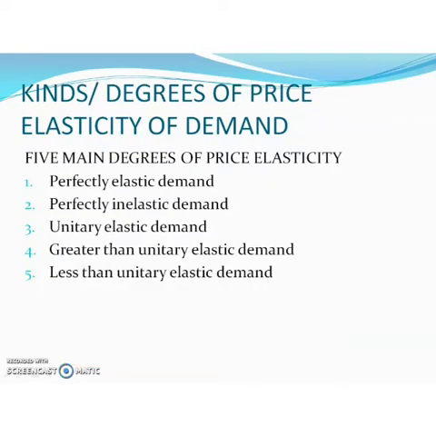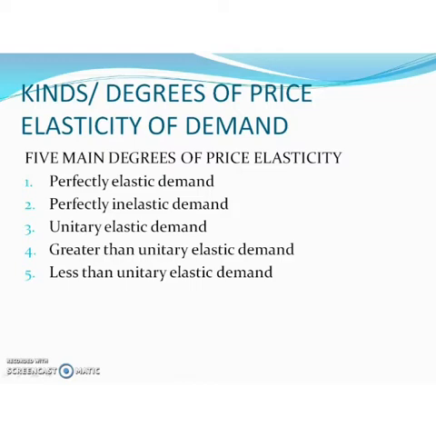Okay, students. Then let's move on to the different kinds or different degrees of price elasticity of demand. There are 5 main degrees: perfectly elastic demand, perfectly inelastic demand, unitary elastic demand, greater than unitary elastic demand, and less than unitary elastic demand.